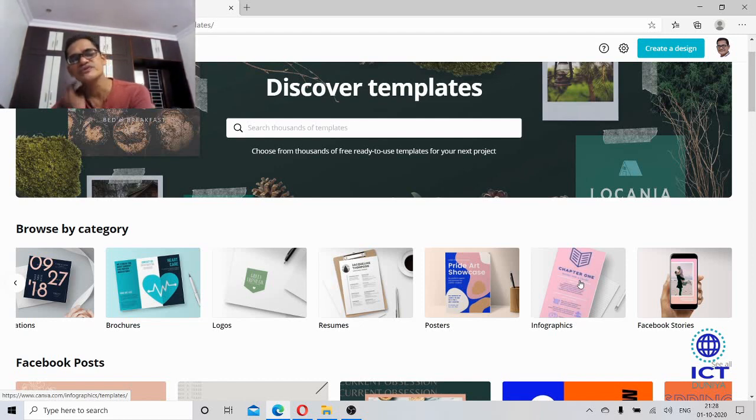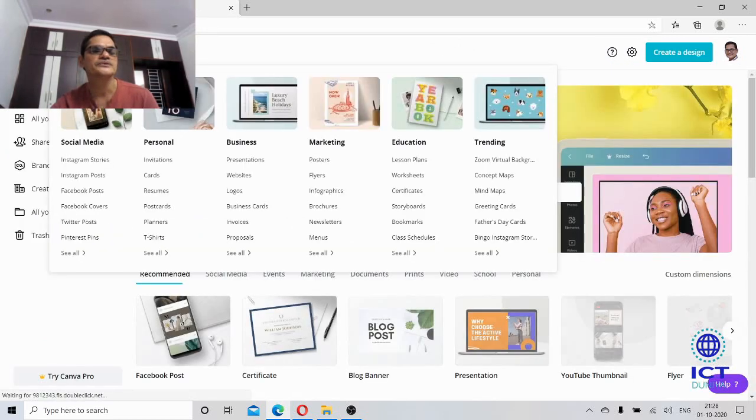You will have beautiful icons. Let me show you one after the other. So this is all about the introduction. Let me show you one after the other, and let us go back to the home page. Yeah, so coming to templates, let us discuss the things which are useful in our classrooms. So social media, I don't want to discuss this. Invitations, yeah, let's go to this invitation.